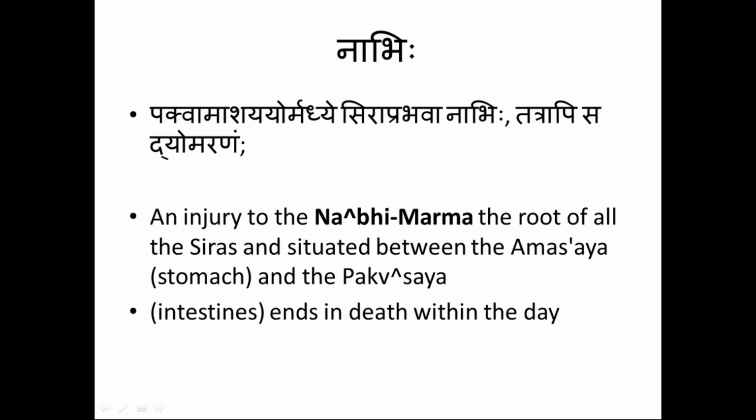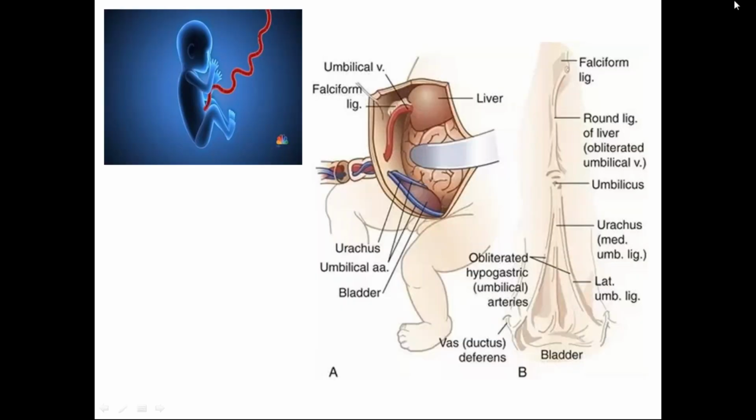Okay, so with this I will end today's class, that is the marmas over the abdomen. This diagram is just showing the connection outside the umbilical cord and how the veins and arteries go inside the fetus. This is present only in the fetal circulation or fetal attachment, but after birth we cut the umbilical cord. Only the remnants are going to be present in the abdominal part, and along with that, the superficial veins are also connected with the umbilical veins.